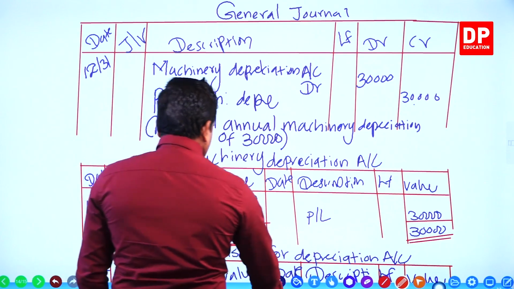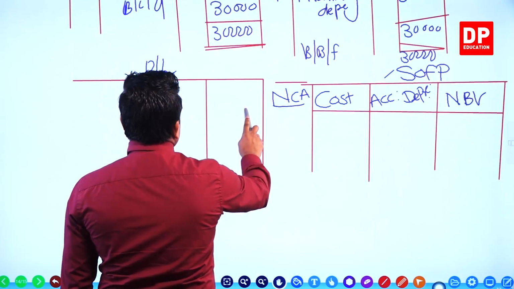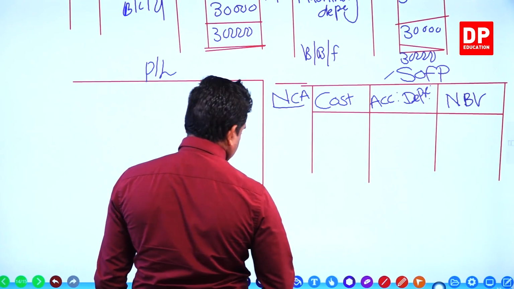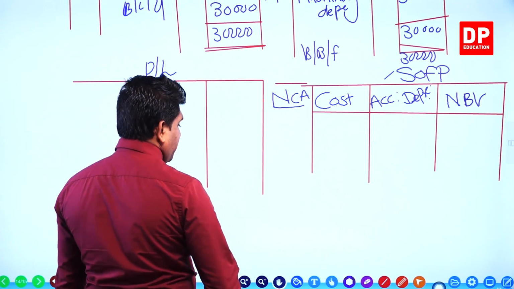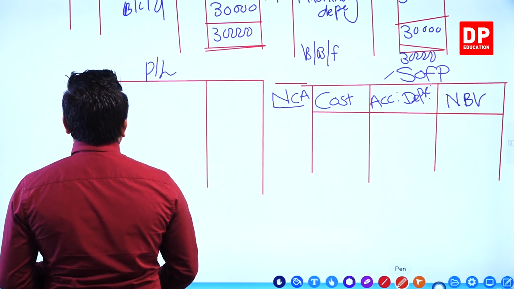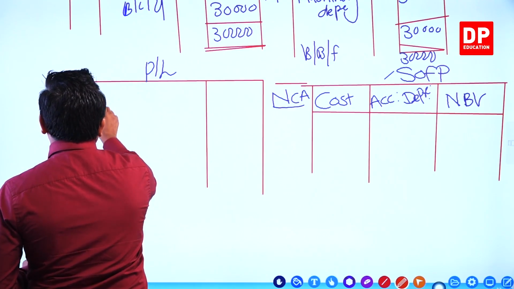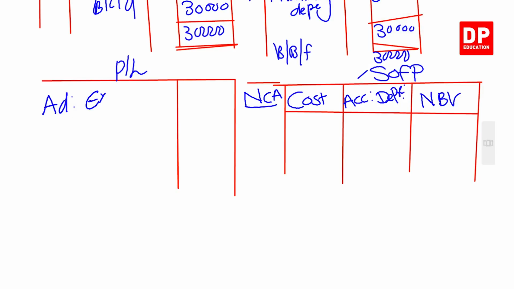You know, this is machinery depreciation, but vehicle depreciation we can write under the distribution expense category. This is machinery depreciation, so it comes under the administration expense. Under administration expense, you write annual machinery depreciation, how much? 30,000.